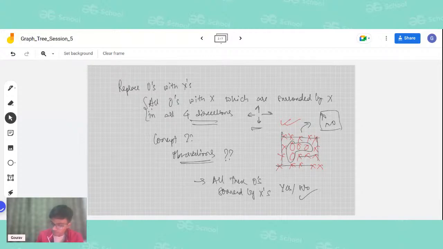Okay, Sumit, can we do this by applying DFS instead of multi-source BFS?